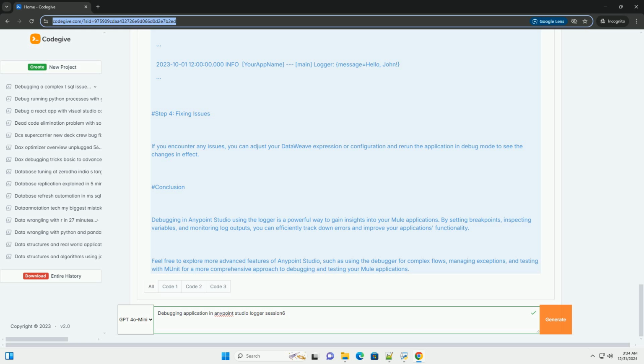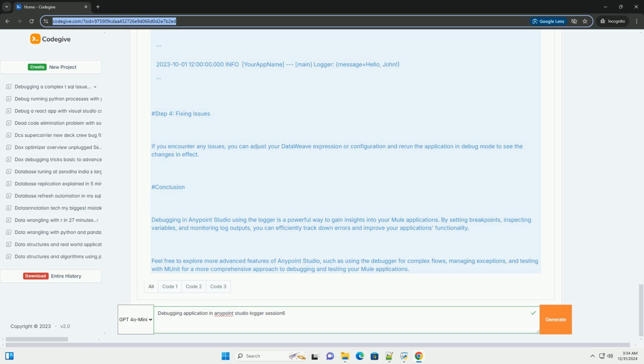2023-10-01 12:00:00.000 INFO your-app-name main logger: message = Hello, John. Step 4. Fixing issues. If you encounter any issues, you can adjust your DataWeave expression or configuration and rerun the application in debug mode to see the changes in effect.